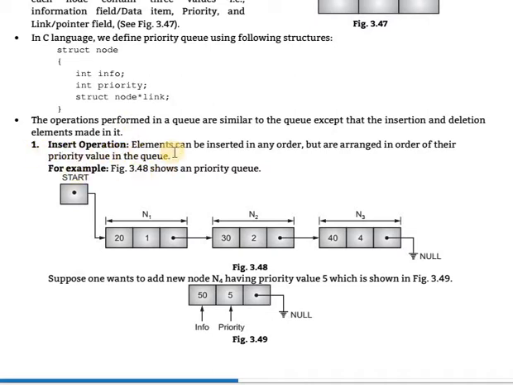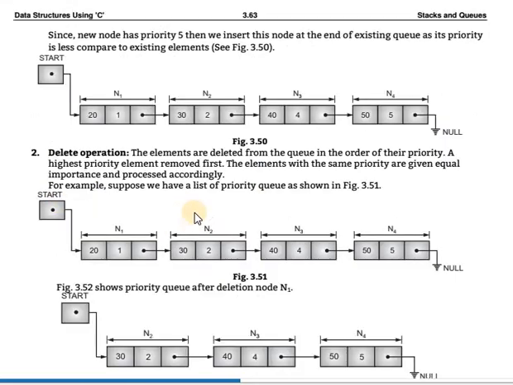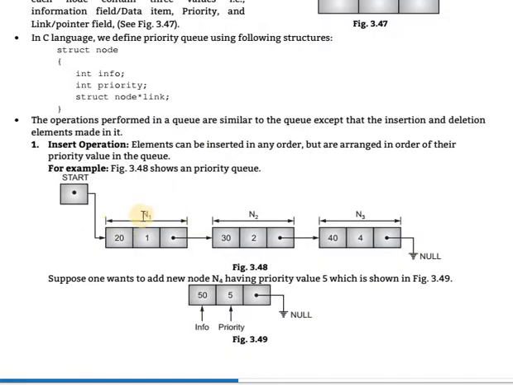First, the insertion operation. Elements can be inserted in any order but are arranged in order of their priority value in the queue. For example, the figure shows N1, N2, N3. These are nodes 1, 2, 3. Three fields are there: first is the value, then priority, and link. Link means the address of the next node. This is priority first, second, third. Sorry, this is the 4. So it will be arranged in priority order.